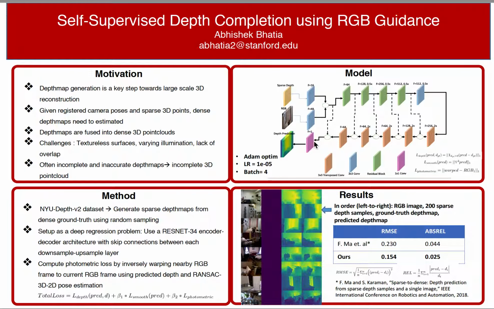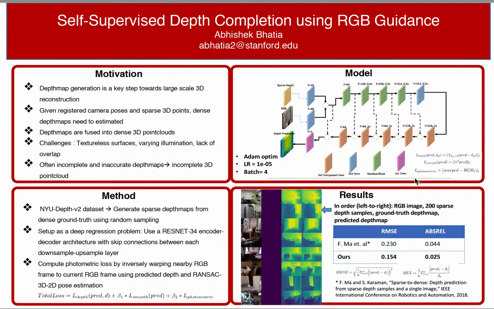There are three loss functions that I use to train this model. L depth is nothing but L1 reconstruction loss over all the valid depth pixels. L smooth is computed using second order derivatives of depth predictions. Basically, it encourages neighboring pixels to have similar depth values.